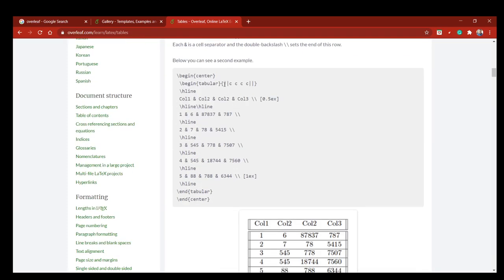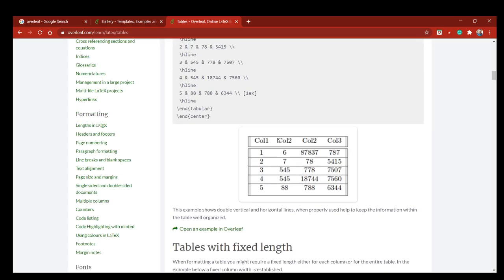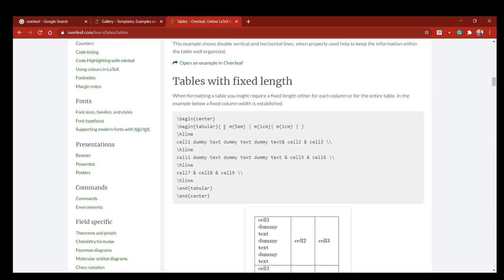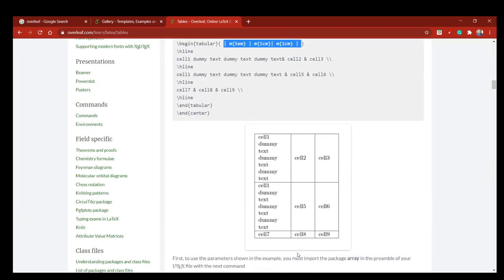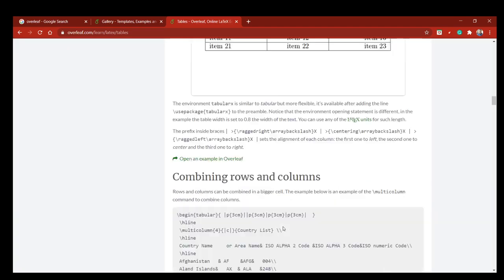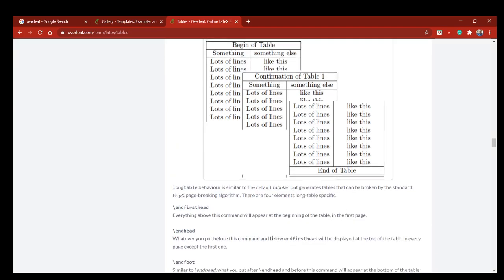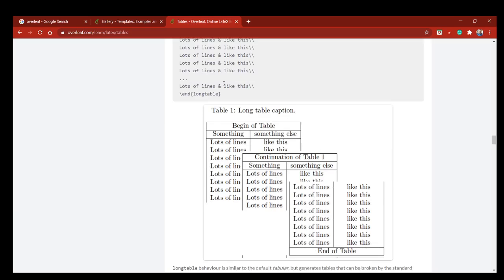Next one is this. Then we will use this double mode. Then we will get this type of format, and for this we will get this type of format. So there are so many beautiful tables. You can take a hint from this Overleaf platform. See.